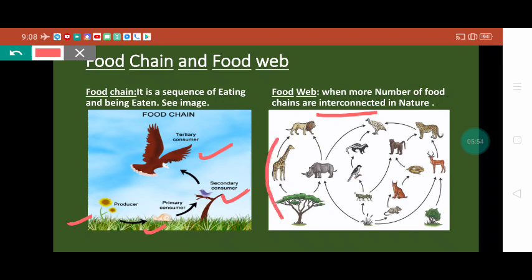Like one food chain is there, another food chain is this one, another food chain is this one, and another food chain is this one, and this one is also a food chain. Like 5 or 6 food chains are interconnected with each other, so we call it a food web.